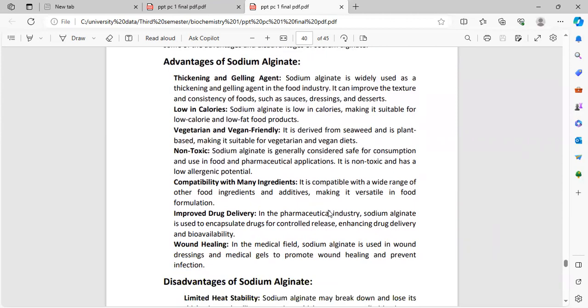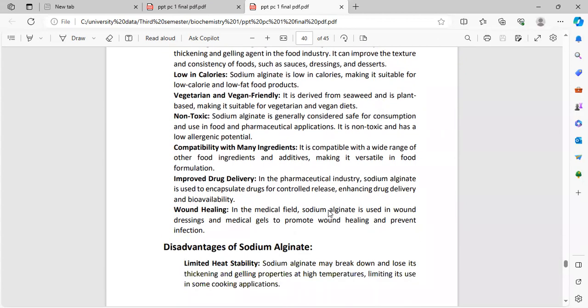It can improve the texture and consistency of food. Low in calories: sodium alginate is low in calories, making it suitable for low-calorie and low-fat foods. Vegetarian and vegan friendly: it is derived from seaweed and is plant-based, making it suitable for vegetarian and vegan diets. Non-toxic: sodium alginate is generally considered safe for consumption and is used in food and pharmaceutical applications. It is non-toxic and has a low allergic potential.